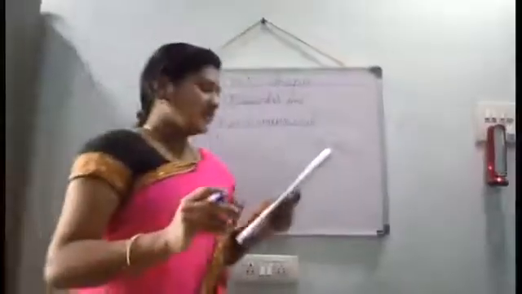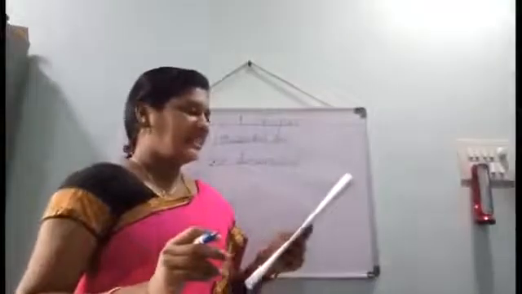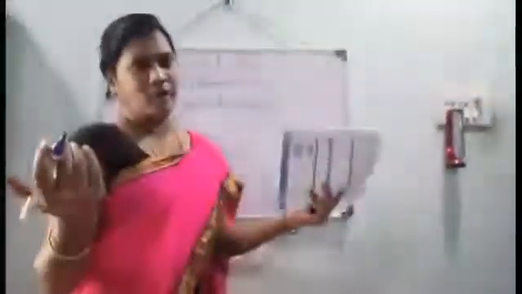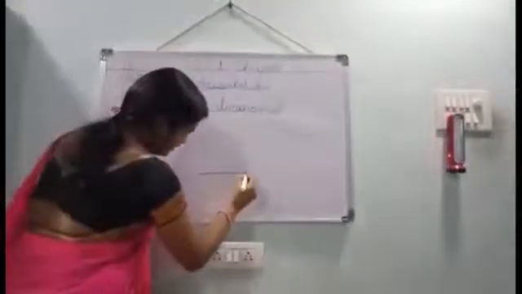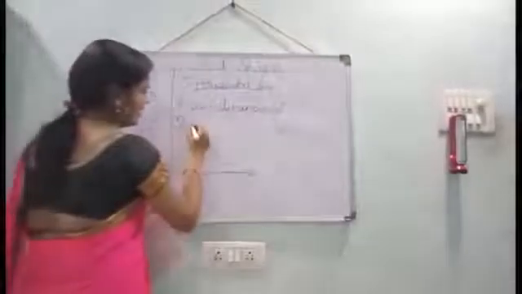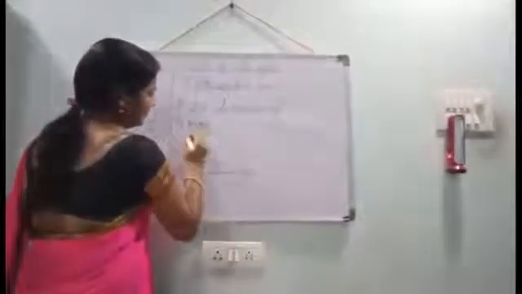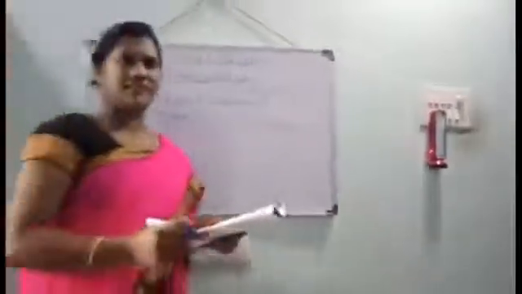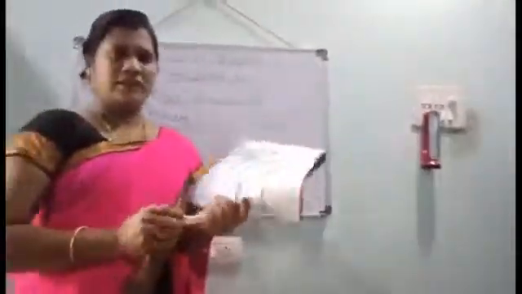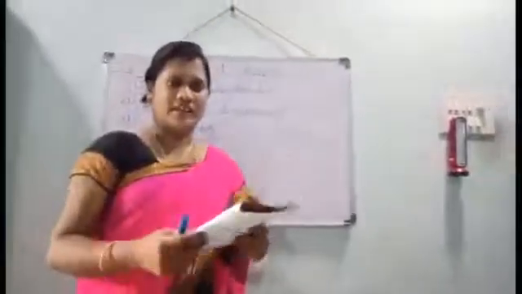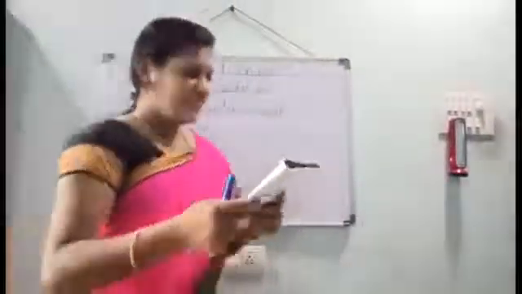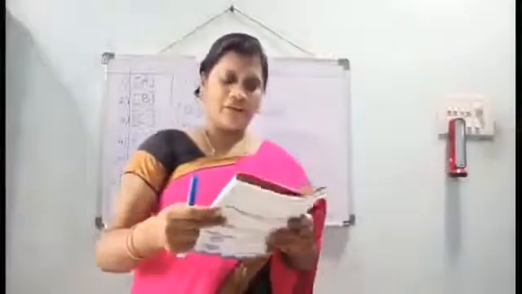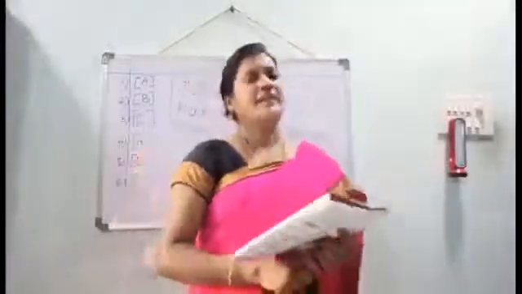A dash has a starting point but no end point. It has a starting point but no end point. What is this called? Ray. Yes, already you know. Listen to my lesson, children. Whatever I told you in the chapter, you have learned everything. Is a line segment a part of a line? Yes or no? Yes.